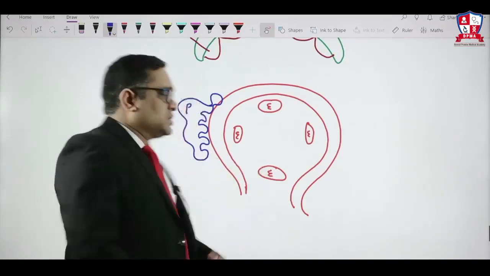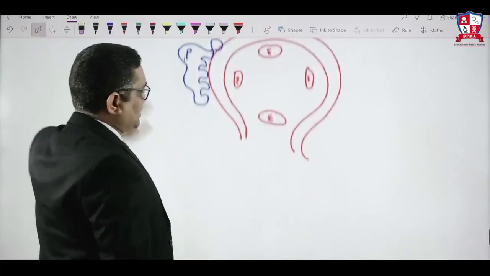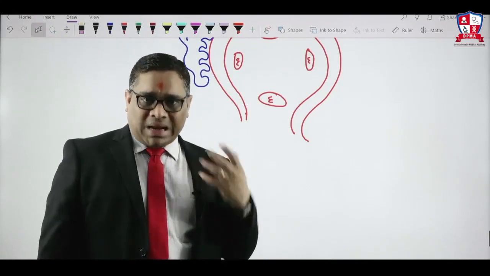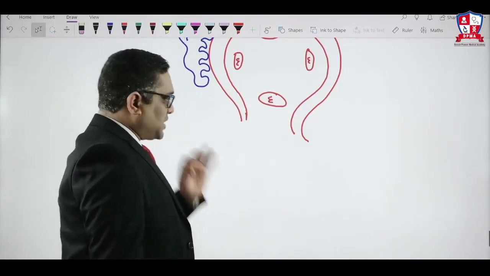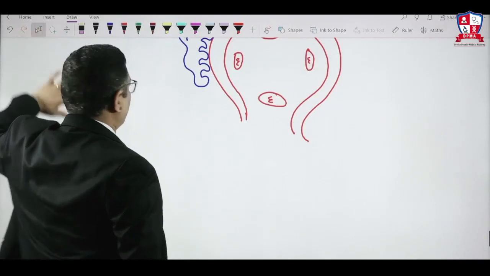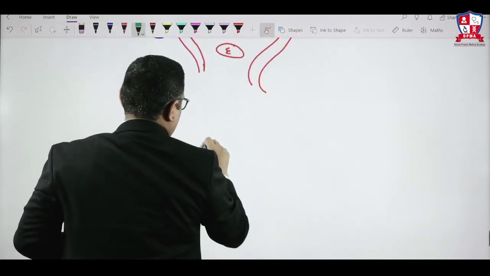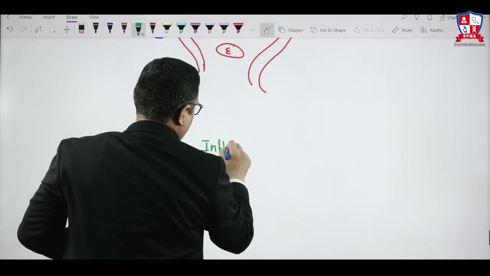Some inflammation. Because of the inflammation, what is going to happen? This inflammation can be induced by immune complexes, or it can be caused by antibody. Whatever the reason, the single thing I want to tell you is that the inflammation is the basic culprit. Try to understand what I am going to say here. Because of the inflammation,